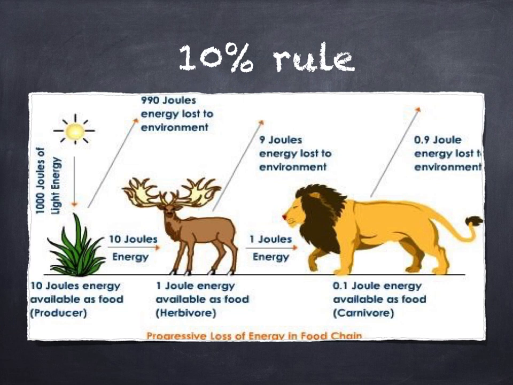Once the deer gets the 10 joules of energy by eating the plant, it also uses up 9 joules doing deer activities like jumping, chewing, digesting, etc. So that when the lion eats the deer, it is only receiving 1 net joule of energy. Each movement of energy from one trophic level to the next results in a 90% loss and movement of only 10% to the next higher trophic level.